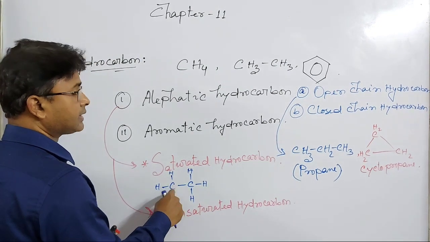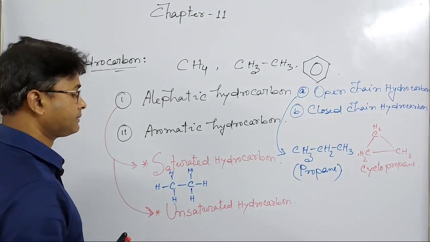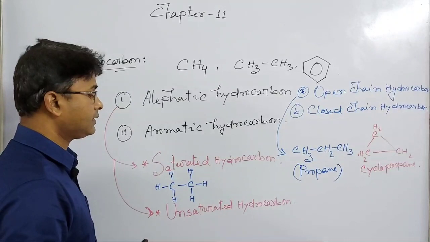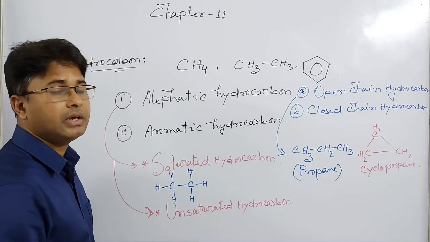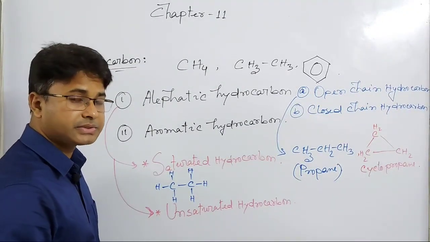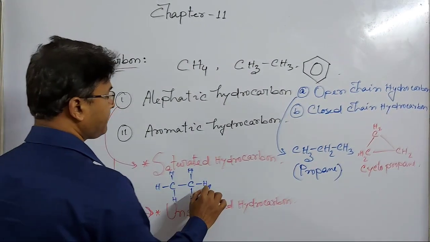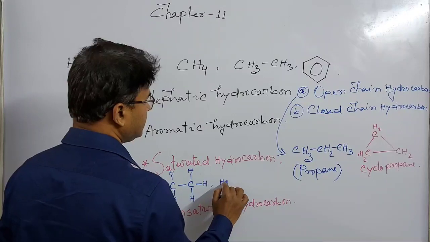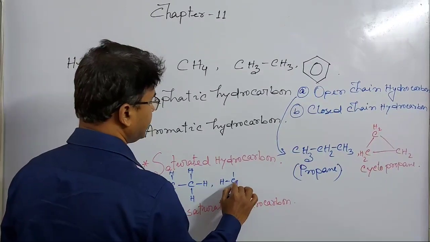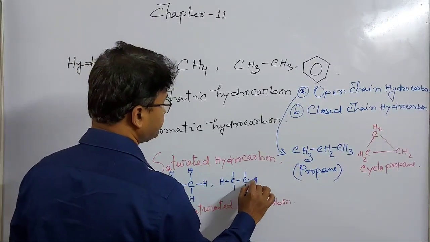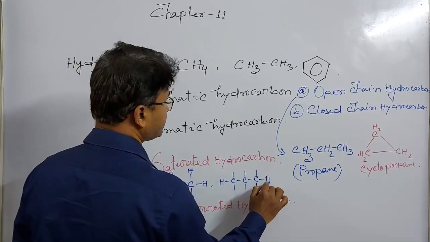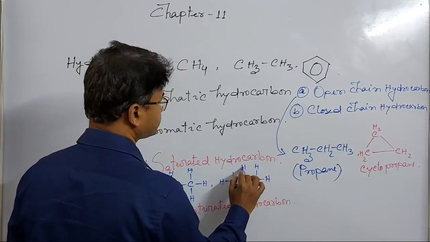The hydrocarbons containing a carbon-carbon single bond are known as saturated hydrocarbon. This is ethane, and I would also like to show another example, that is propane.